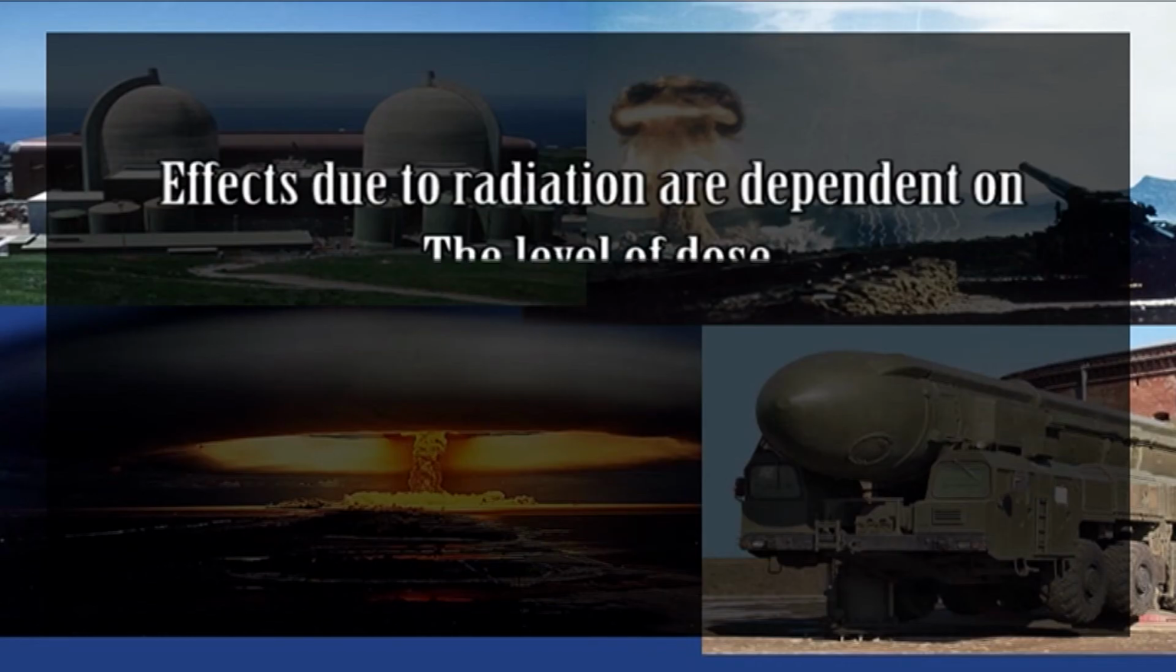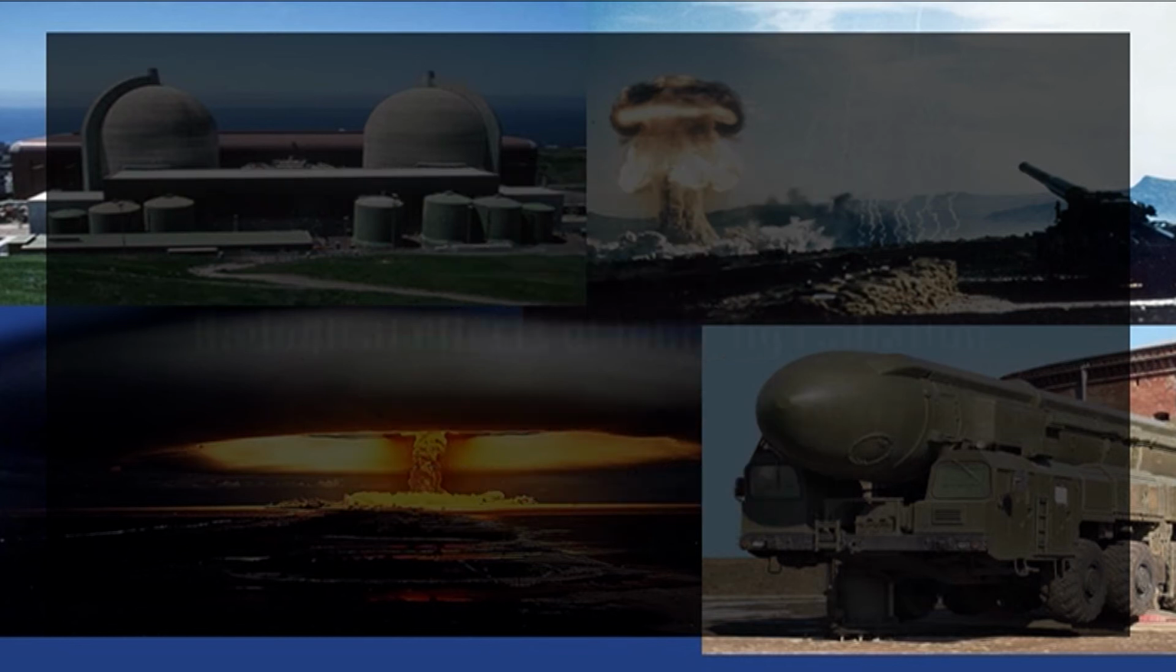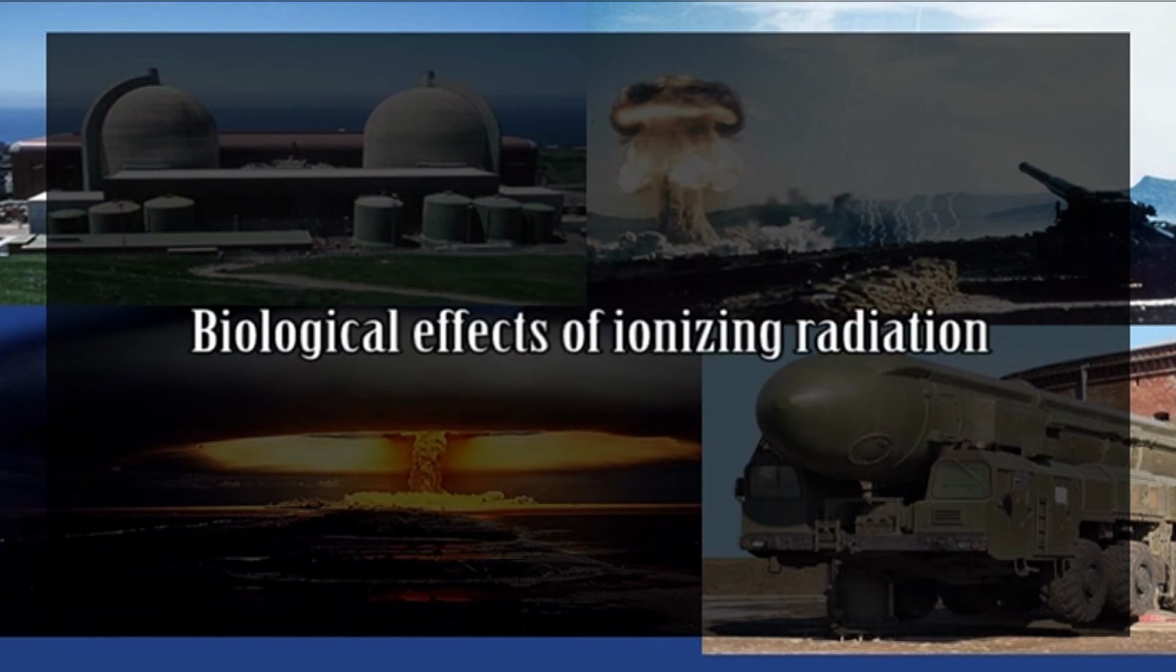Studies have shown that the health effects due to radiation are dependent on the level of dose, kind of radiation, duration of exposure, and types of cells irradiated. Now, what are the biological effects of ionizing radiation? Ionizing radiations bring about the most dangerous effects than any other toxicant. As already discussed, most serious disorders are caused by the radiations escaped from nuclear power plants and nuclear explosions. Their effects may continue in subsequent generations.